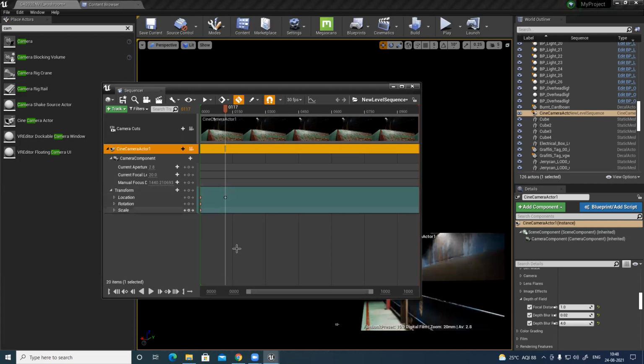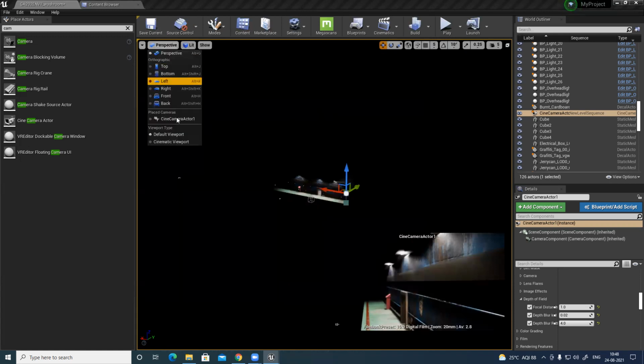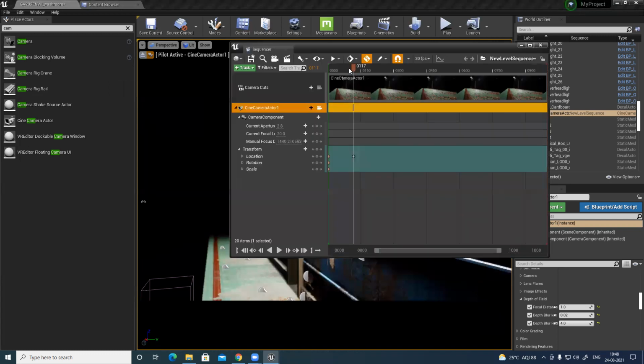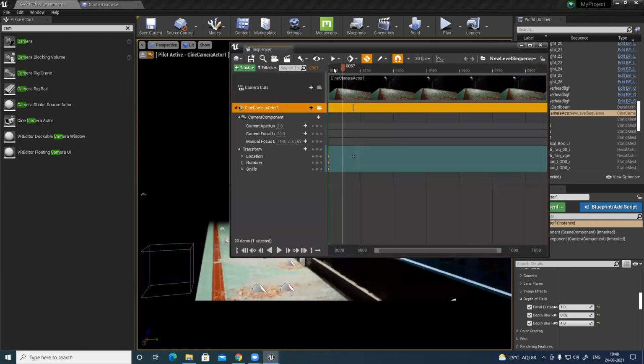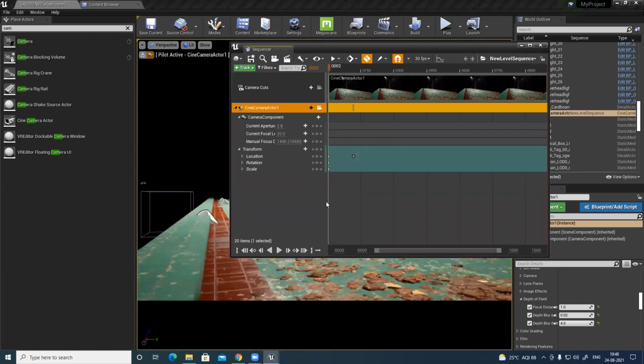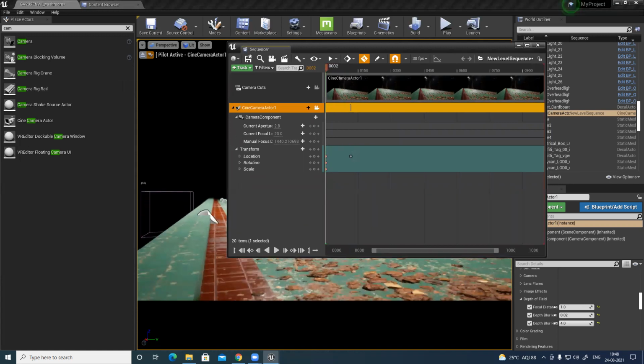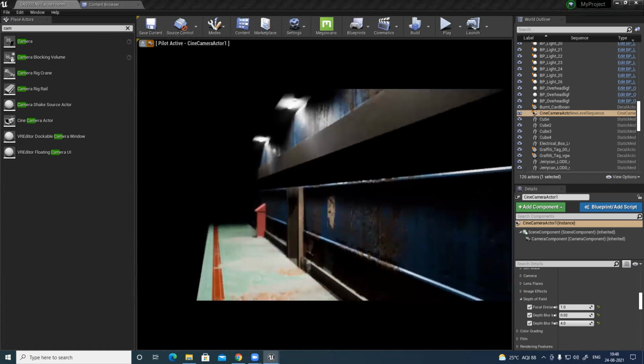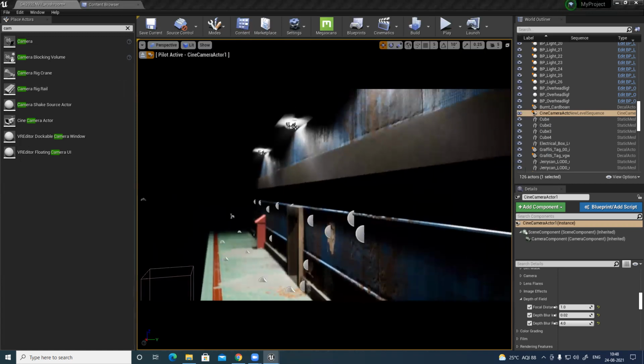You just change the location of this thing. I can just play and check here also. Let's go to camera and then go to your 0 frame. If I click play, you can see the camera moves nicely. So I can do this very easily.